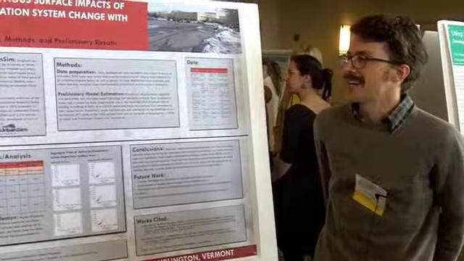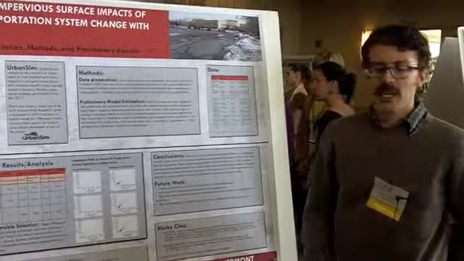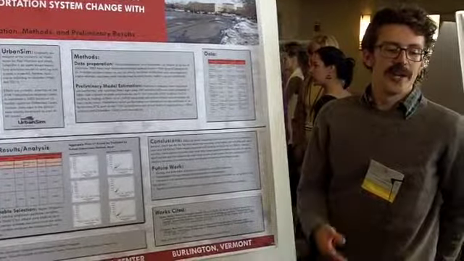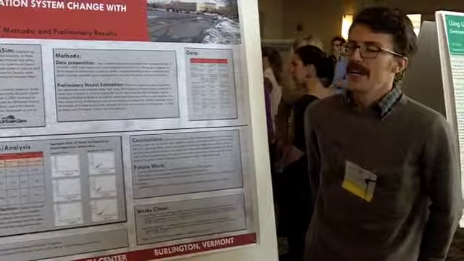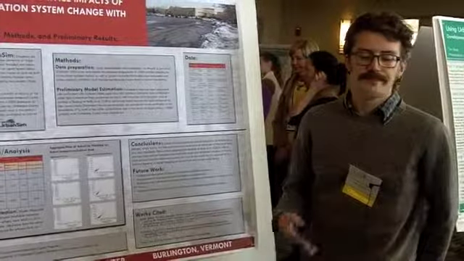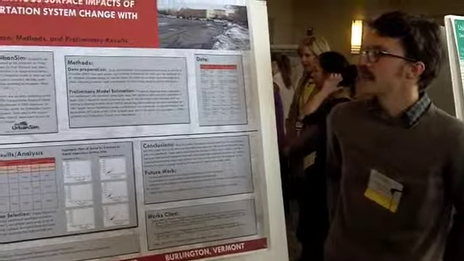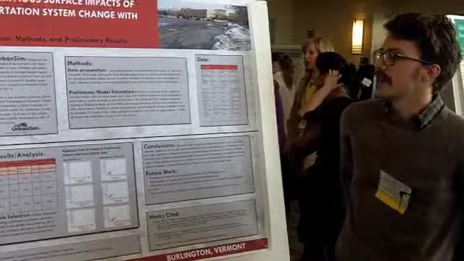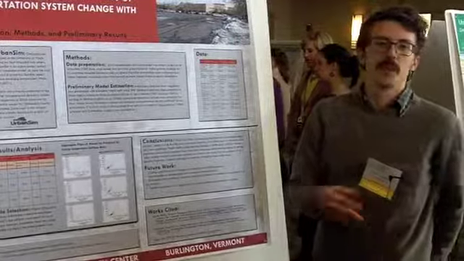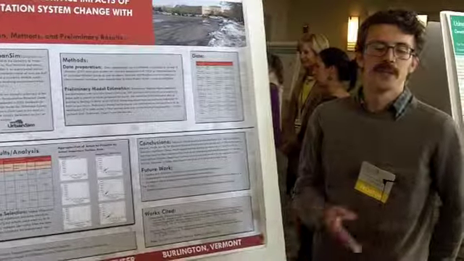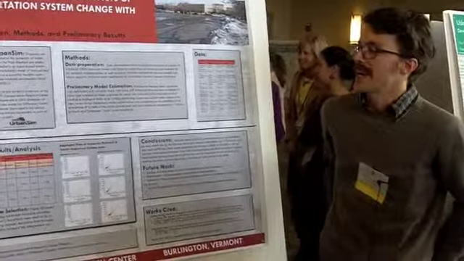UrbanSim is an integrated land use and transportation model, the point of which is to allow planners and researchers to predict what sort of land use change and transportation system change is going to take place as a result of different policies, different built infrastructure, changes in the economy, etc. So what I was working with here is to create an indicator within the UrbanSim framework that predicts how much impervious surface area is going to be associated with any of the things I mentioned: new development, change in infrastructure, change in the economy, etc.